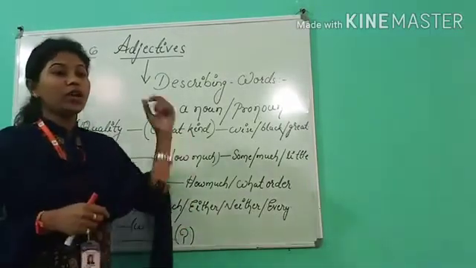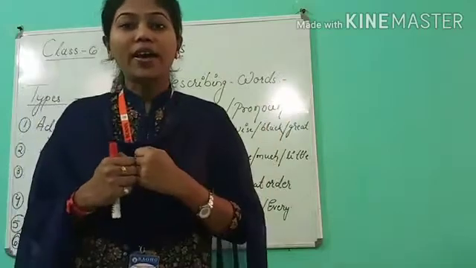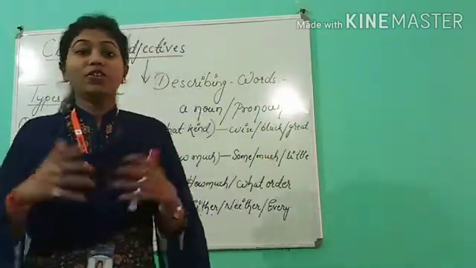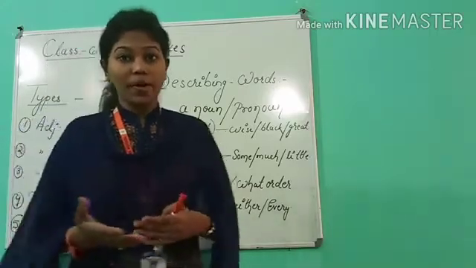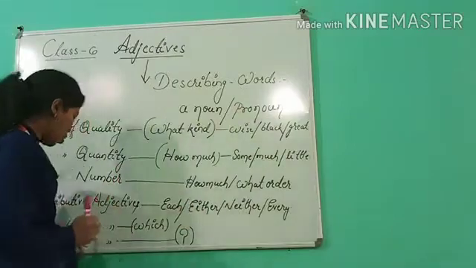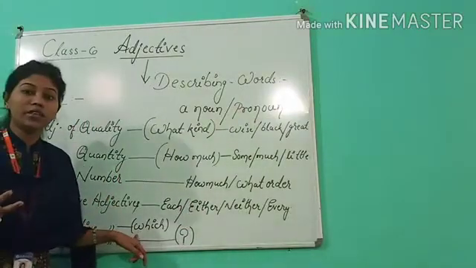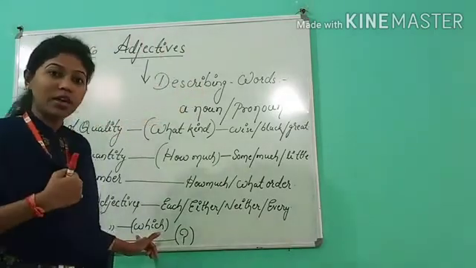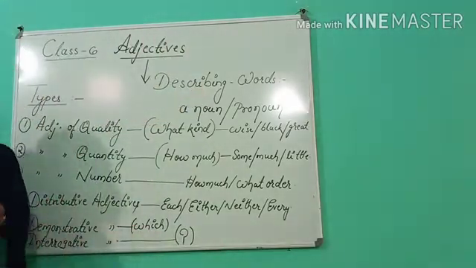If I ask which one is your bag, you will say that red bag, that black bag or that white bag. Which is your book? Which is your pen? When I ask you something and you give me the answer, you are demonstrating that particular thing, that this belongs to me, that thing belongs to me. So that is called demonstrative adjective.